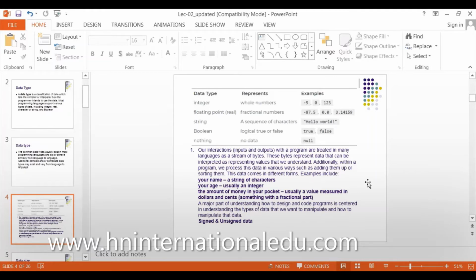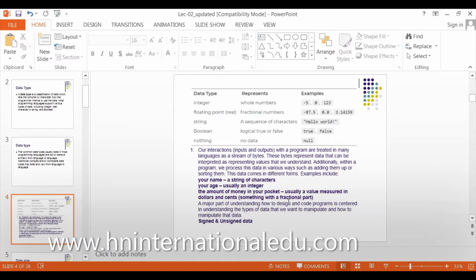This data comes in different forms. For example, your name is a string of characters. Your age is an integer, a whole number. Your age could also be a floating point: for example, I write I am 30.1, meaning 30 years and 1 month. But technically that's not very correct, because after 12 we cannot write 30.13. So your age is always an integer.